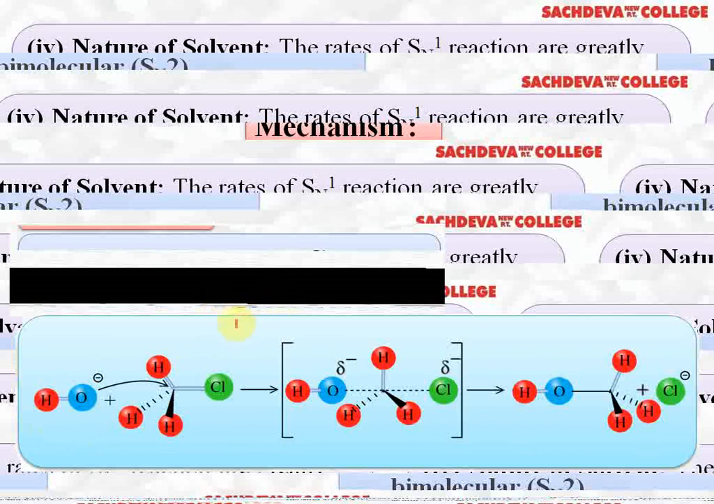Now the question is about the stereochemical aspects. If we start with an optically active alkyl halide, let us take a primary halide, let us say it is dextrorotatory. Due to backside attack of OH ion, we will get a levorotatory alcohol. That is, dextrorotatory alkyl halide will change to levorotatory alcohol, and levorotatory alkyl halide will change to dextrorotatory alcohol. This is called optical inversion or stereochemical inversion or Walden inversion. So it means the optical inversion takes place during the SN2 mechanism.